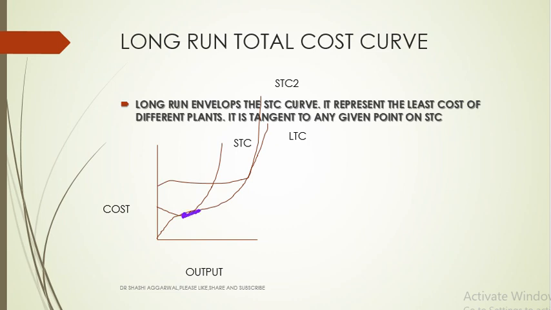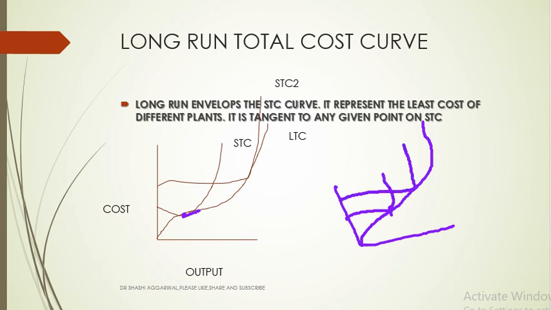Here, I will draw. So this is the long run total cost, and here this is the short run total cost curve, and it is tangent to this point, and this is tangent to this point. So long run total cost will never be more than the short run total cost curve, and the long run total cost curve will be enveloping the short run total cost curve.